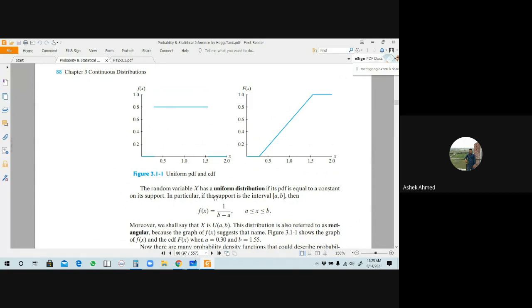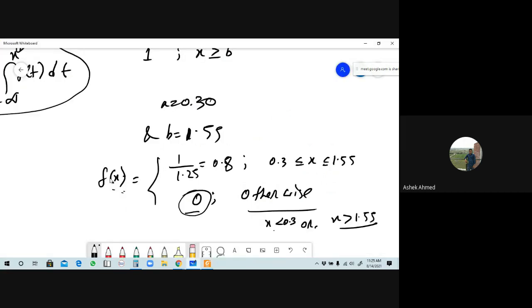Yes sir. Why is this 0.8? Can you remember the graph of y equals to 1? That is the key. The function value we can consider as y equals to f of x, and the value of y equals to 0.8. What do you mean by this? That means if you can sketch the graph of y equals to 1, then you can also sketch the graph of 0.8. So tell me, the graph of y equals to 1 will be this x-axis and this y-axis, this is the line parallel to the x-axis. Is it right?